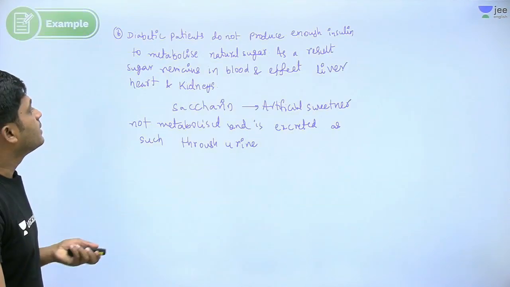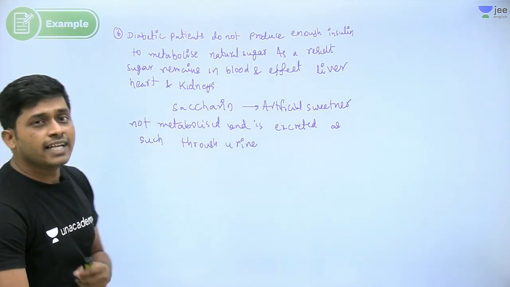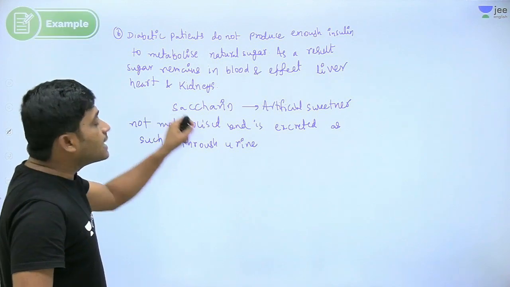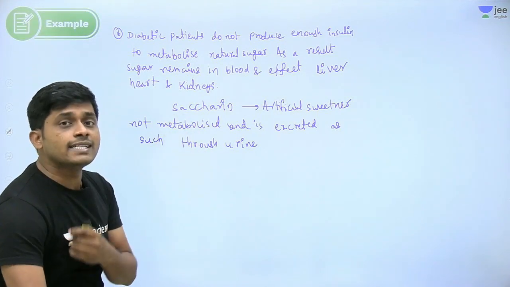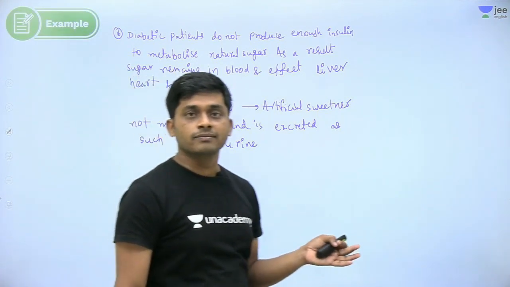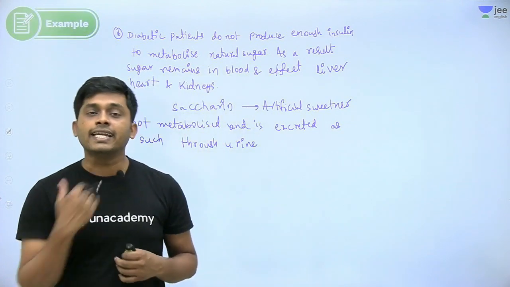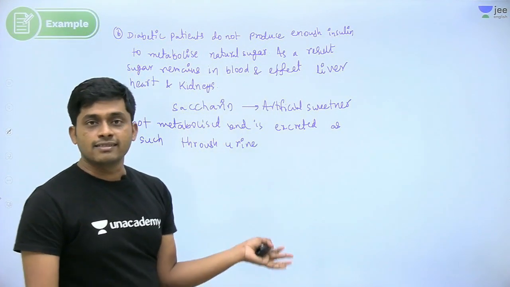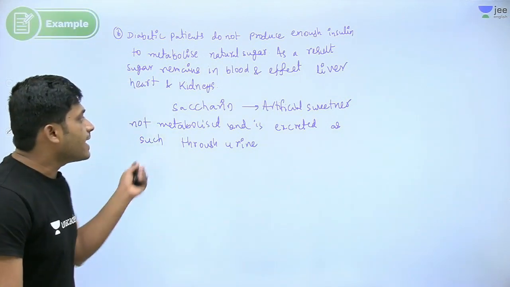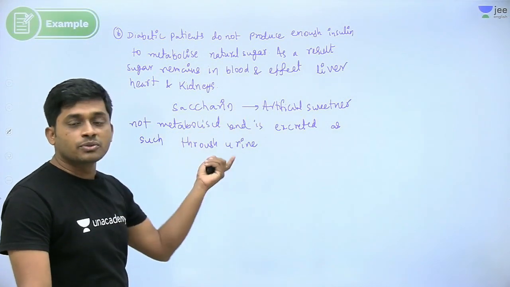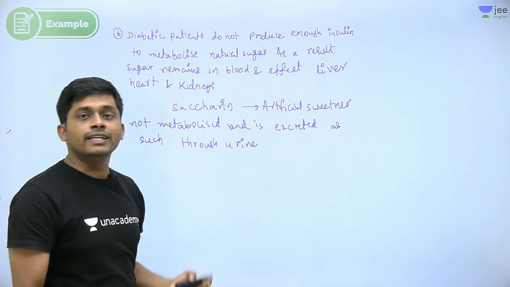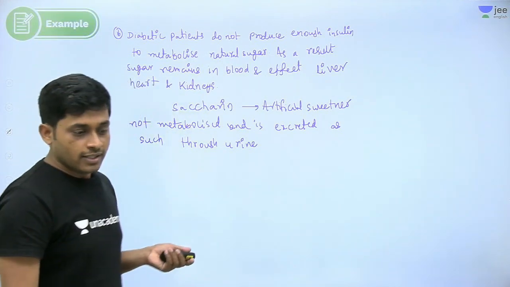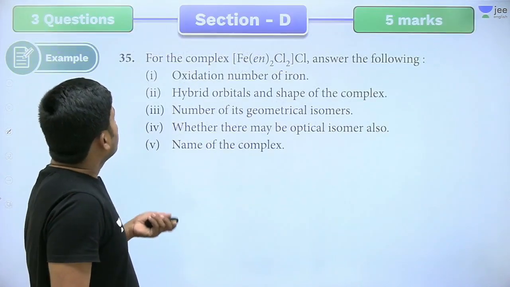Diabetic patients do not produce enough insulin. So whatever the artificial sweetener, it is not metabolized in our body. After taking it, the sweetness is there, but it is not metabolized. It is excreted as such through urine. So it will not be stored, it will be directly removed. So those are the reasons.